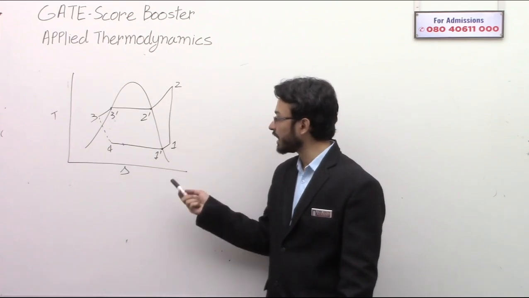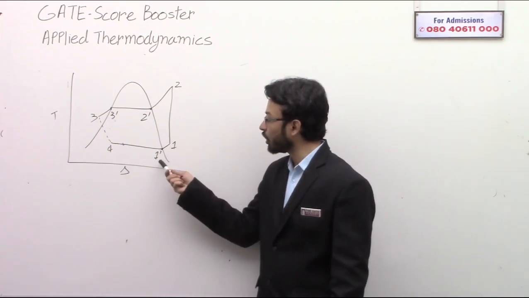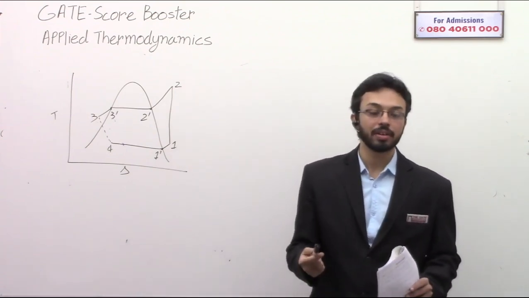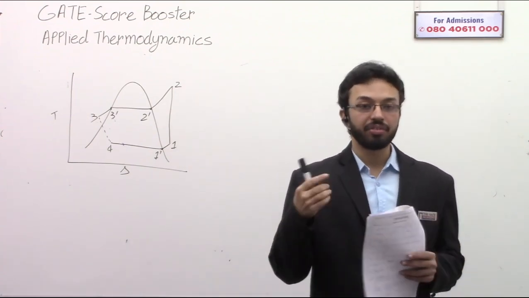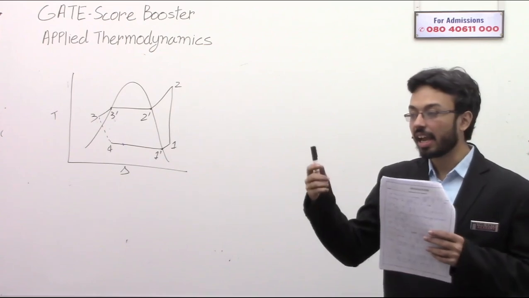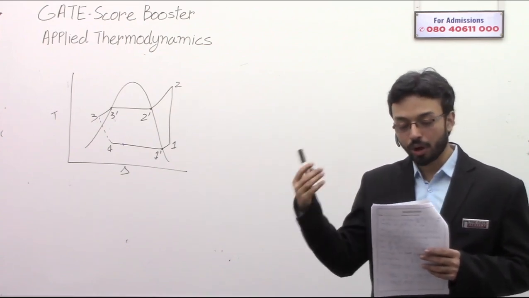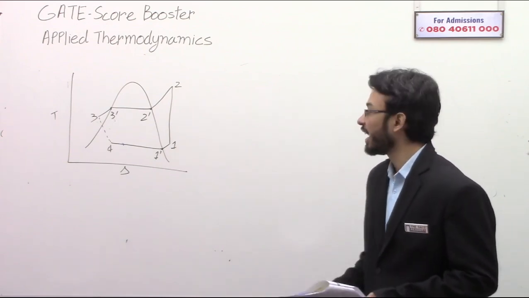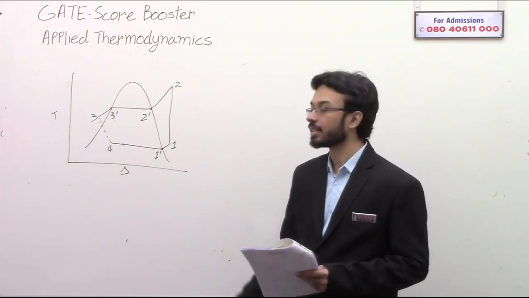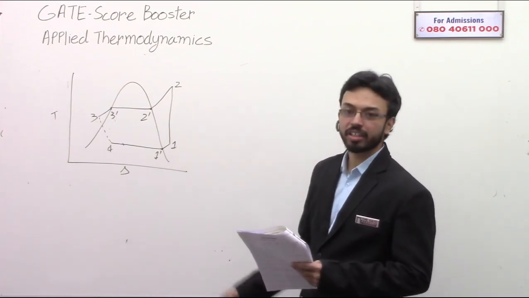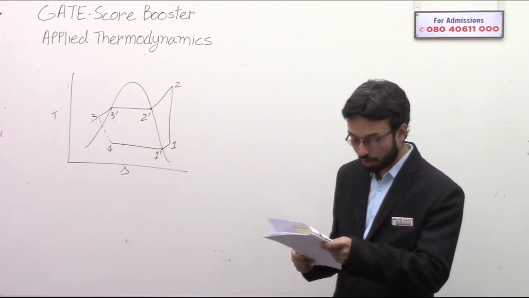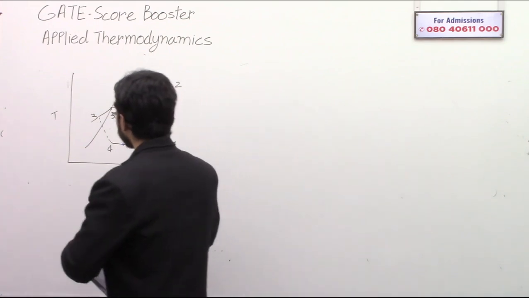Because of superheating, the additional heating is done from 1 dash to 1. So because of this superheating, the refrigeration effect also increases, and the work input into the compressor also increases, and the life of the compressor increases. That's why we always prefer a small degree of superheating. Okay, so let's see now.